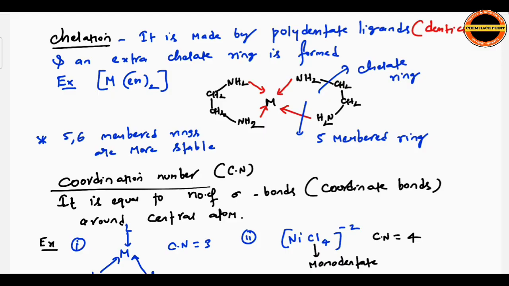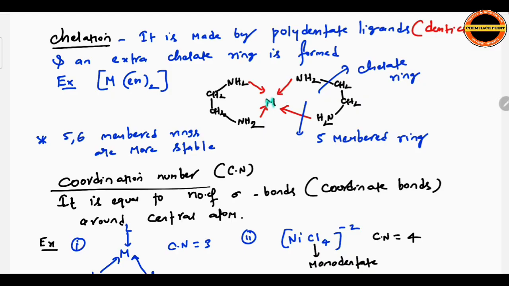Chelation is mainly observed in the ligands where denticity is more than 1. We call it as polydentate. An extra ring is formed. Which ring? Chelate ring is formed during such process. One example I am taking here, M(en). So what is en here? en is ethylene diamine. Remember, in this chapter, number of times we are going to repeat en.